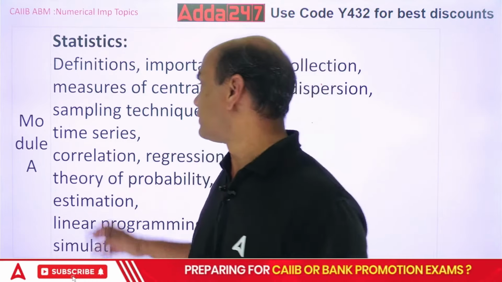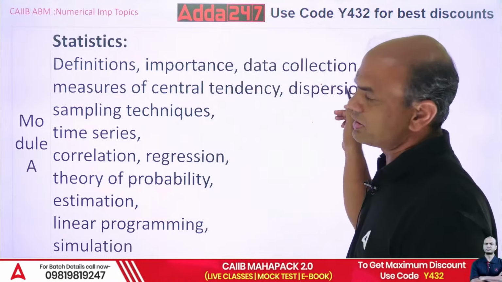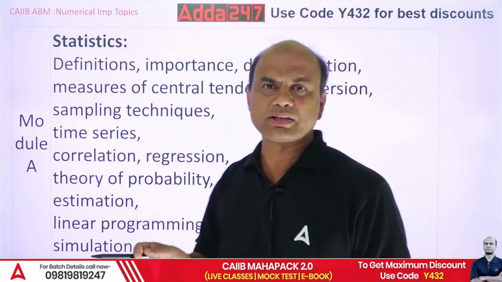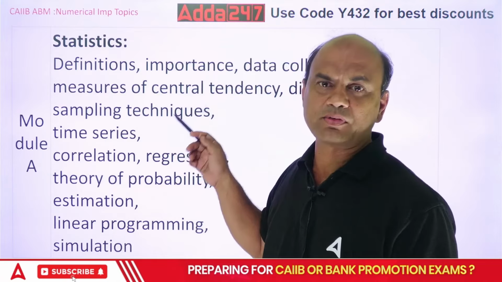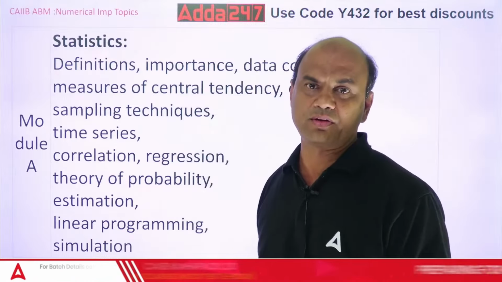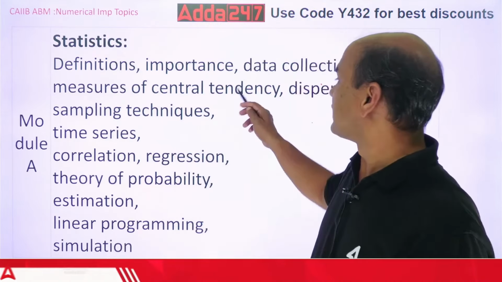Then next what you have to study is central tendencies. This is one of the toughest chapters. If you want to score highest, you have to study this chapter, because it will help you if you understand it. If you don't, then it's the toughest one. Central tendency and dispersion.